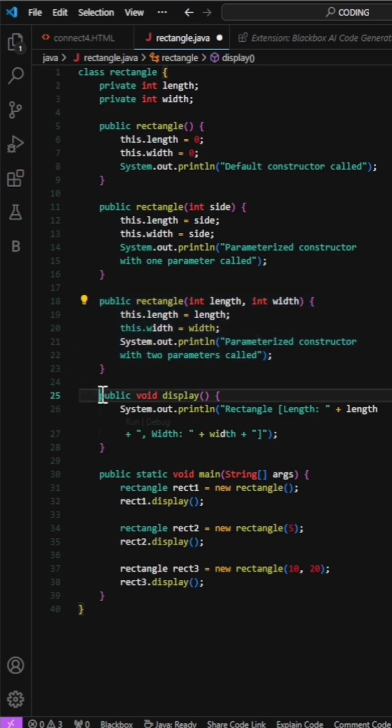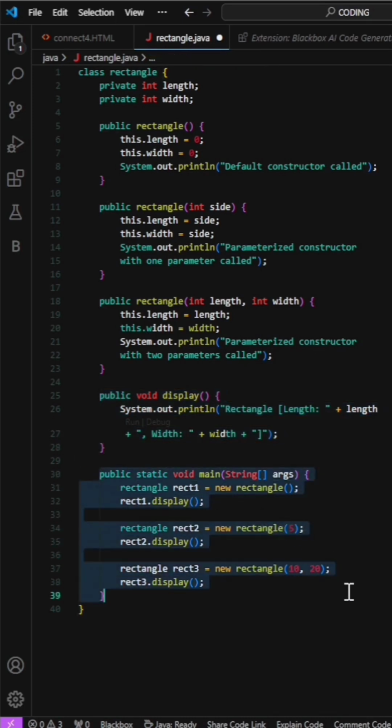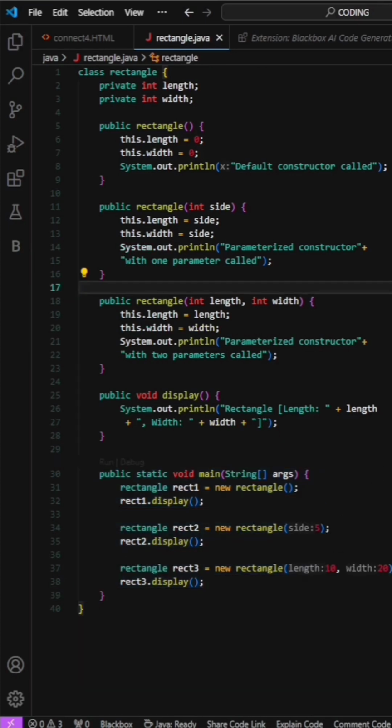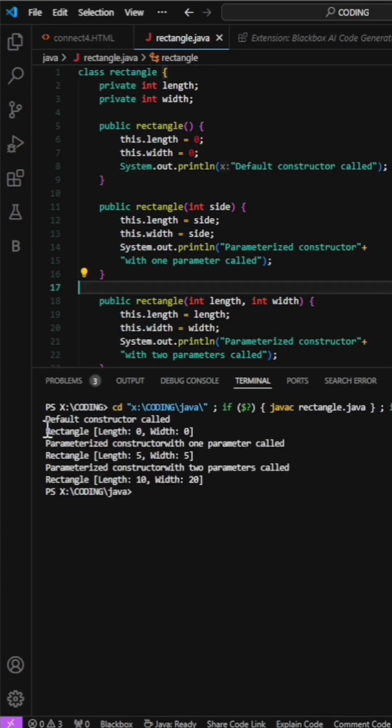Then the display method prints a string representation of the rectangle. In the main method, three rectangle objects are created. rect1 uses the default constructor, rect2 uses the single parameter constructor, and rect3 uses the two parameter constructor. Each constructor prints a message indicating which one is called, and the display method shows the dimensions of each rectangle.